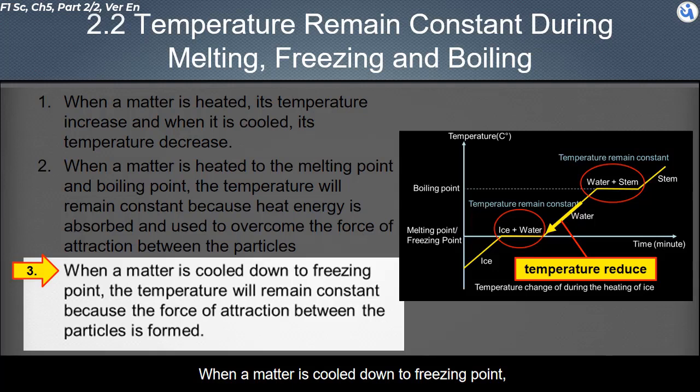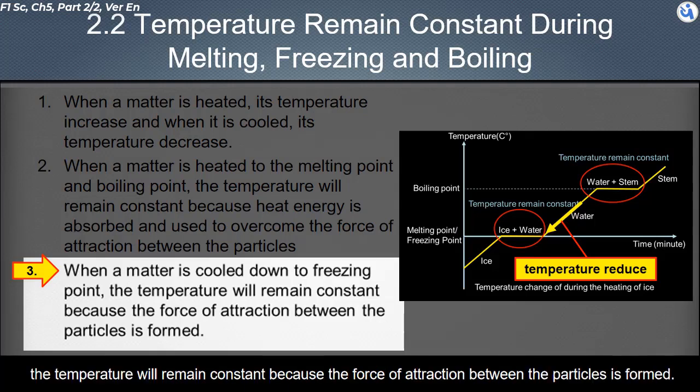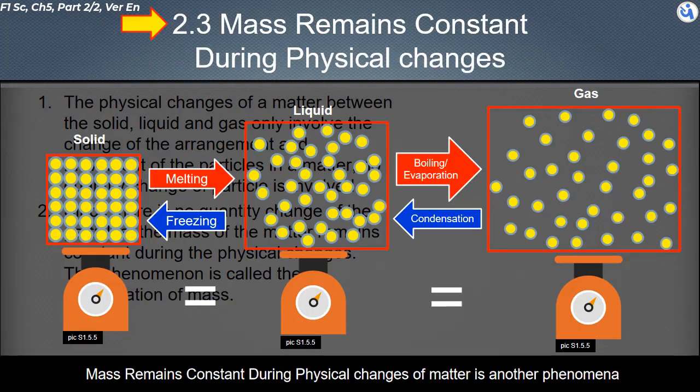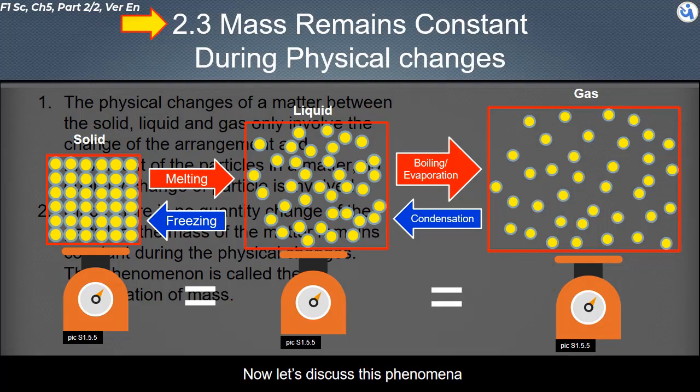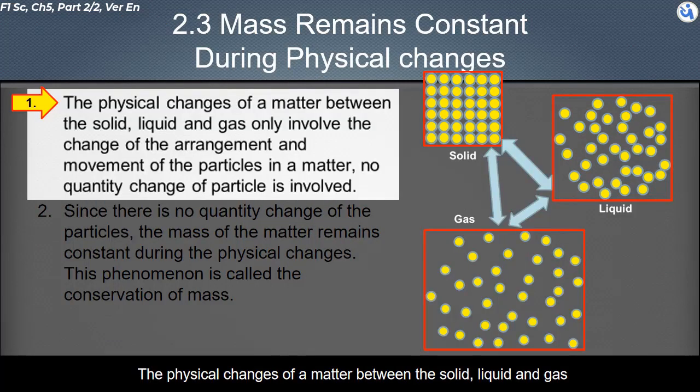When a matter is cooled down to freezing point, the temperature will remain constant, because the force of attraction between the particles is formed. Mass remains constant during physical changes of matter is another phenomenon. Now, let's discuss this phenomenon.